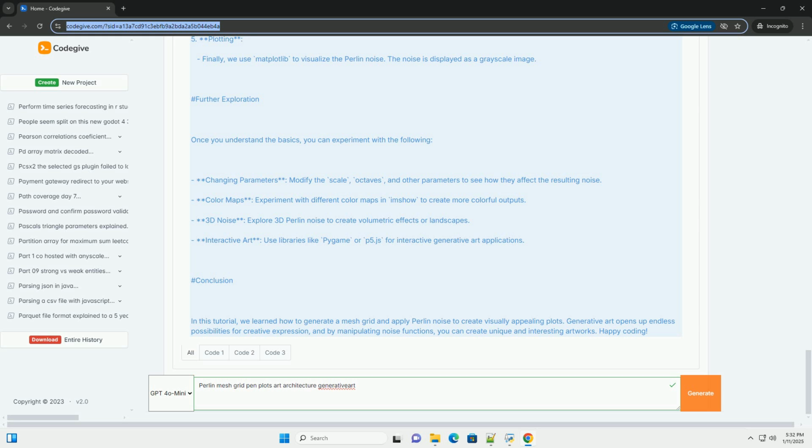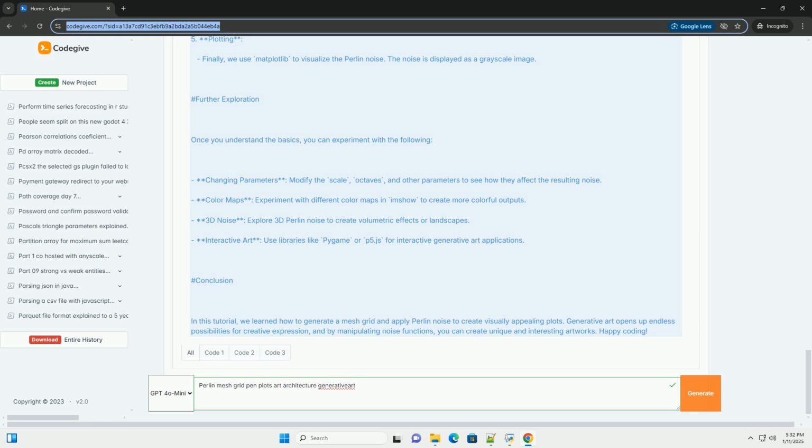Further exploration. Once you understand the basics, you can experiment with the following. Changing parameters: modify the scale, octaves, and other parameters to see how they affect the resulting noise. Color maps: experiment with different color maps in imshow to create more colorful outputs. 3D noise: explore 3D Perlin noise to create volumetric effects or landscapes. Interactive art: use libraries like Pygame or p5.js for interactive generative art applications.